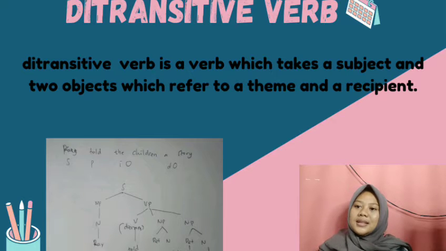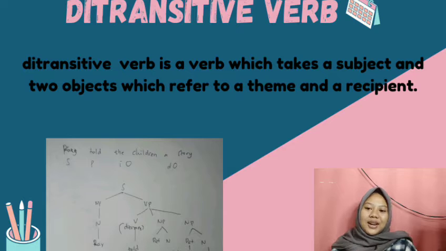The example is Ray told the children a story. Okay, first we identify Ray as a subject, told as a predicate, the children as the indirect object, and a story as the direct object. Let's draw the tree diagram.